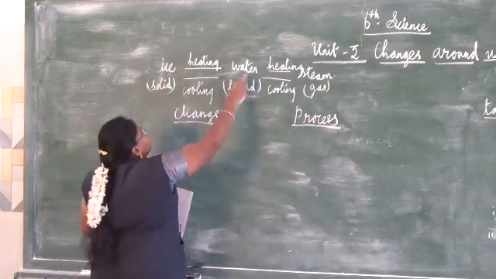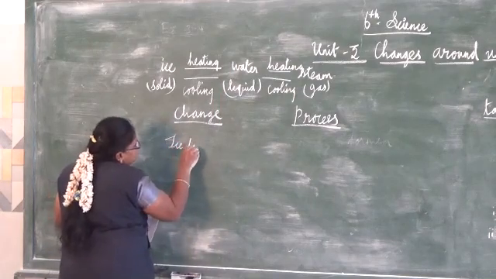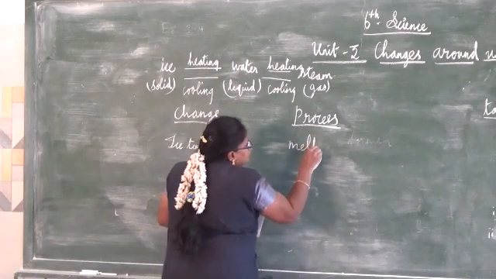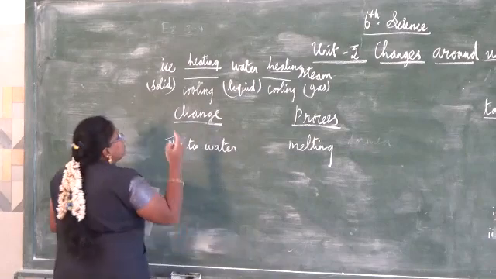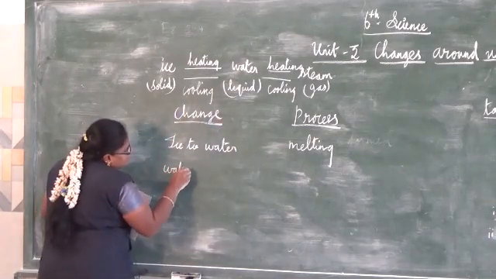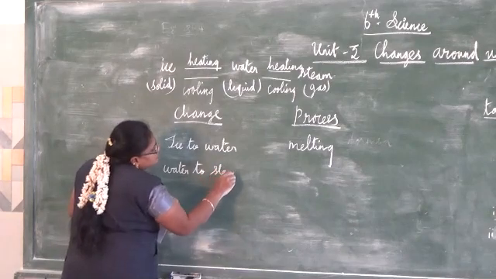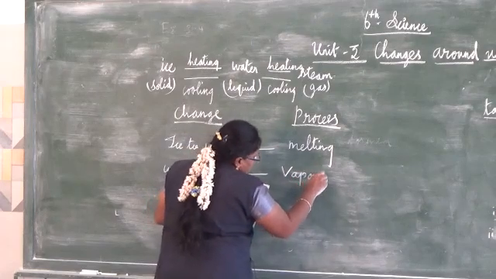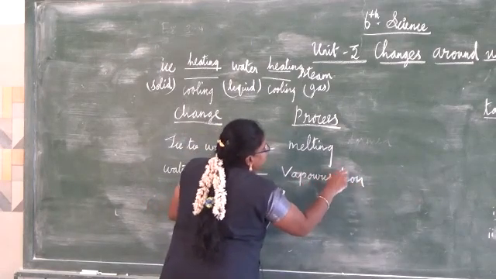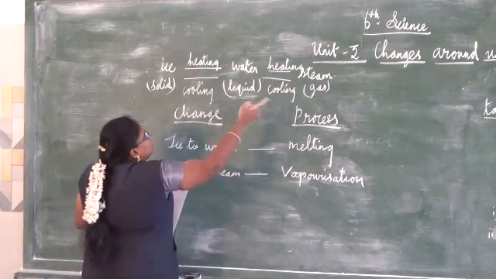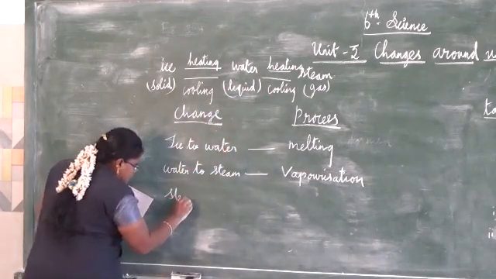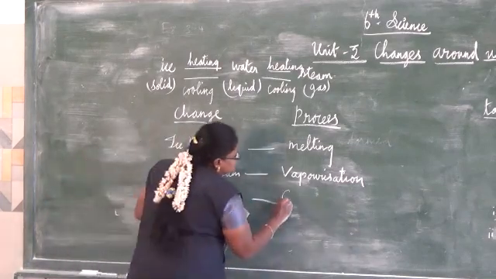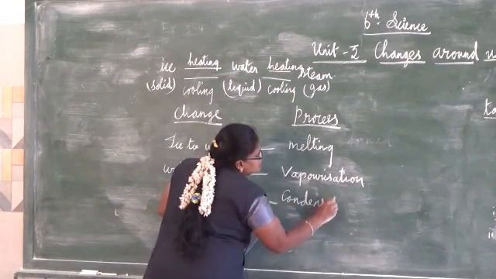From ice to water, what are we doing? You are doing melting. Then water to steam is known as vaporization. Then steam to water is condensation.